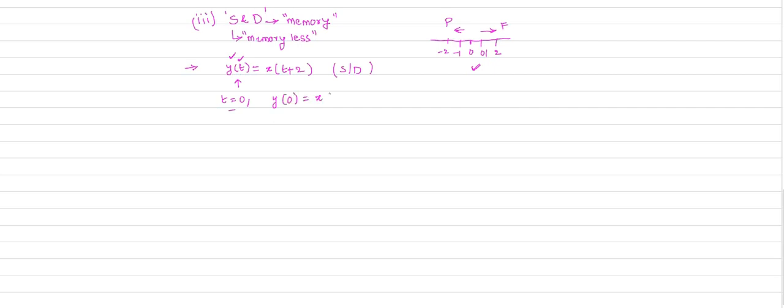Your y of 0 is equal to x of 2. That means your response at instant 0 depends on the future value of the input, that is x of 2. Compared to t equal to 0, 2 is the future value of the input.